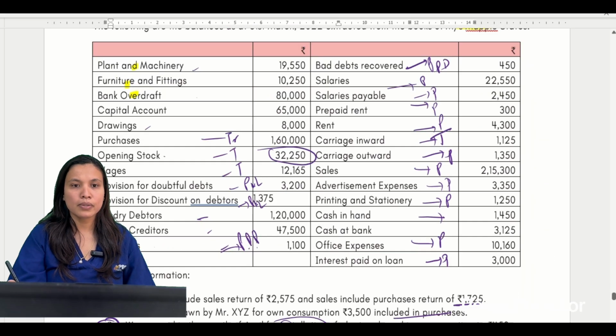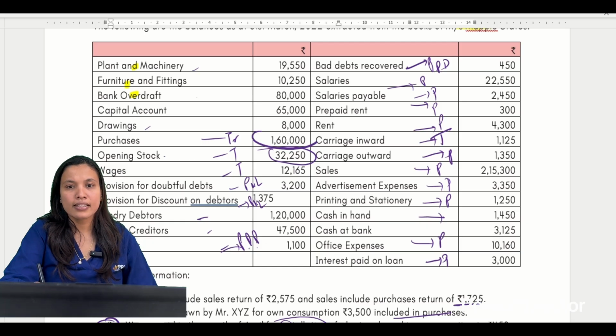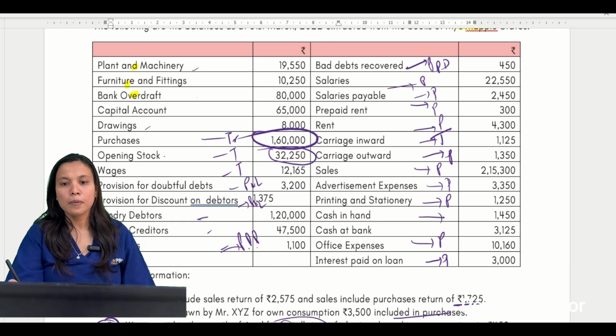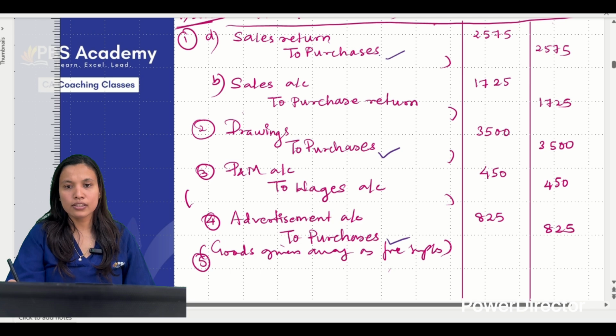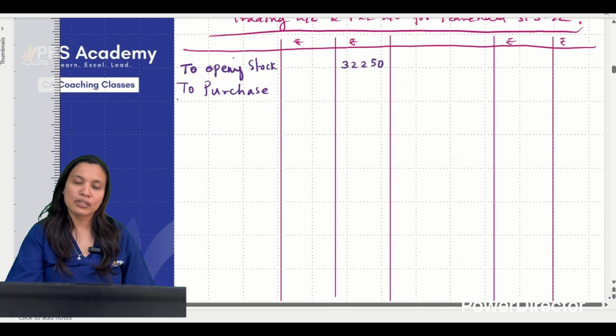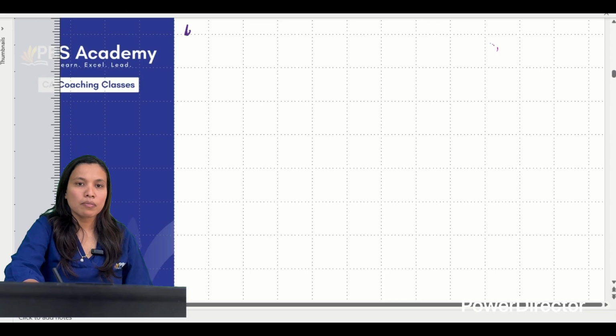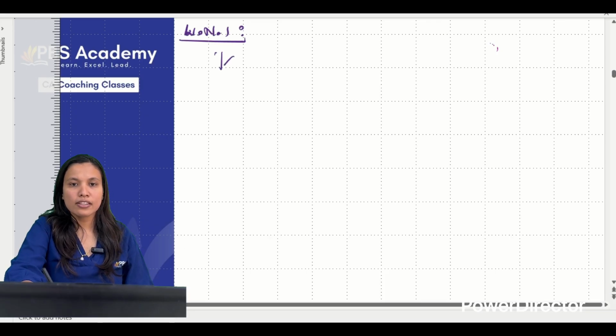So what I'm giving is the value of purchases. Where is it? Yes, I can find it as 1,60,000, correct? But let us do one working note to find the value of purchases, or I can do it here also, but it will be very lengthy, right? So it's better, let us do a working note. Working note number 1, value of purchases.